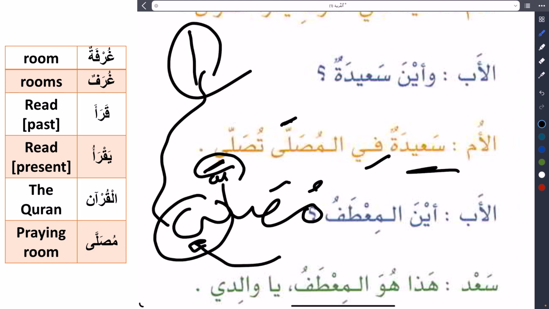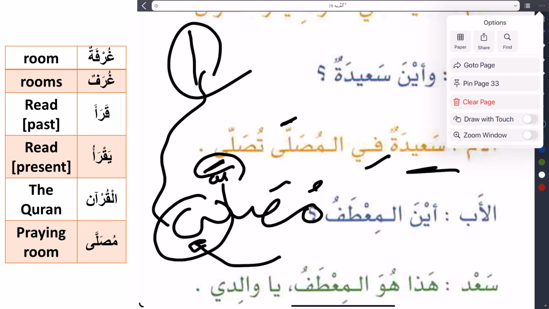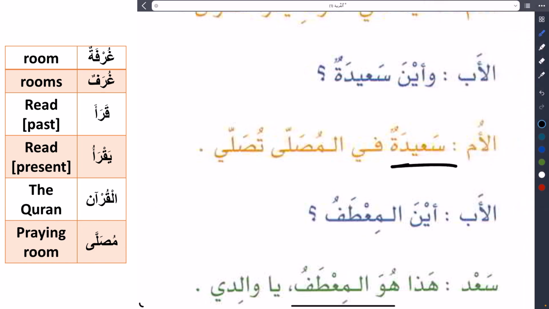So some patience, and we will get all that inshallah in the future. But now we need to know whether the last letter here is alif or ya. You know that from the letter before. Let's check now: سعيدة في المصلى. This is fatha on the lam. That means this letter is alif.